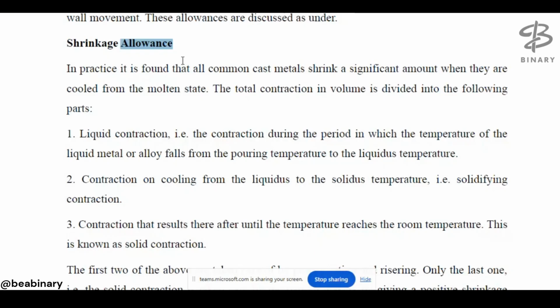That type of allowance is known as the shrinkage allowance. Since we know the shrinkage is 2 mm, we give an extra 2 mm, so each side of the pattern is increased by 2 mm. Okay, so that the shrinkage can be compensated.